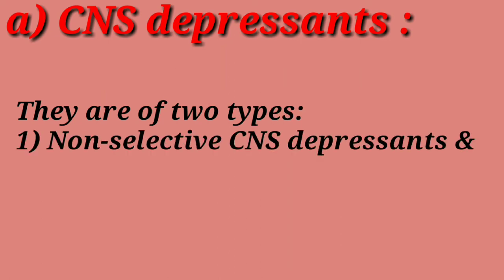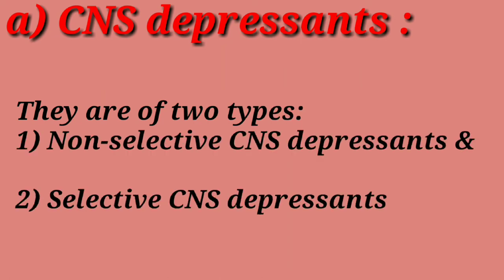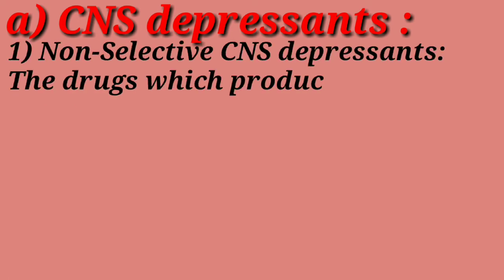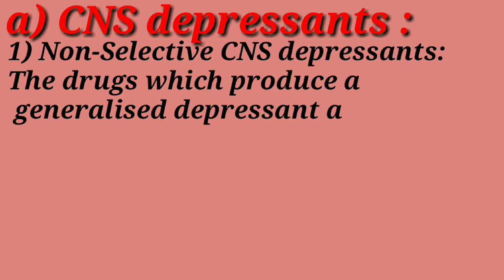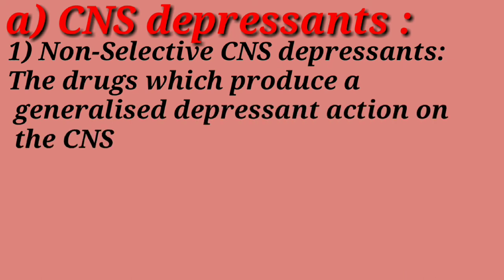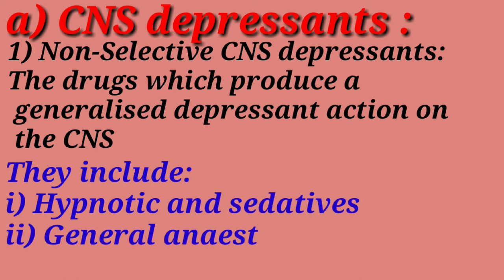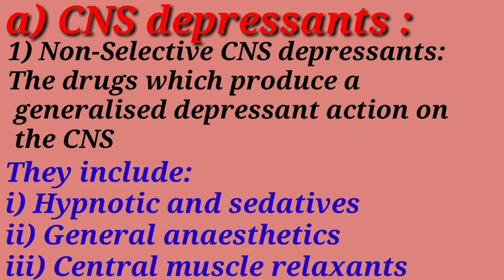They are of two types: non-selective CNS depressants and selective CNS depressants. Non-selective CNS depressants are drugs which produce a generalized depressant action on the central nervous system. They further include hypnotics and sedatives, general anesthetics, and central muscle relaxants.